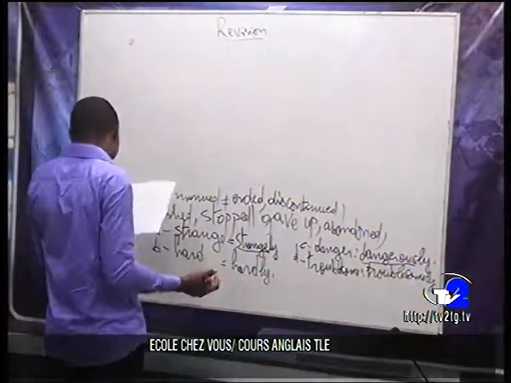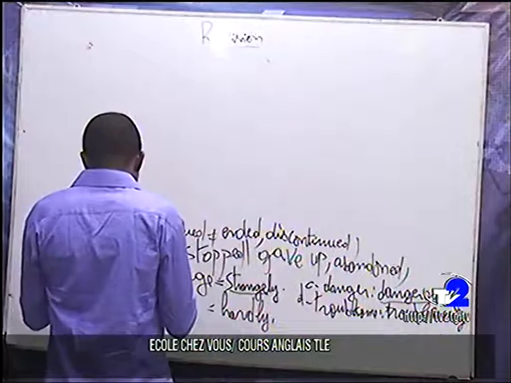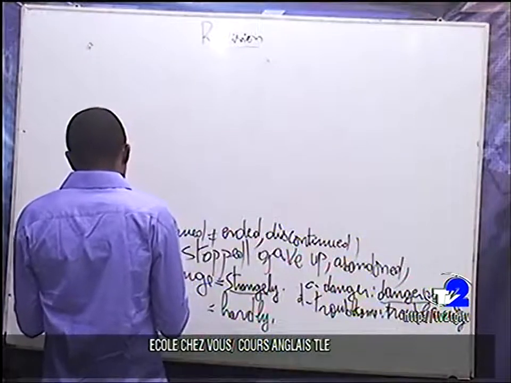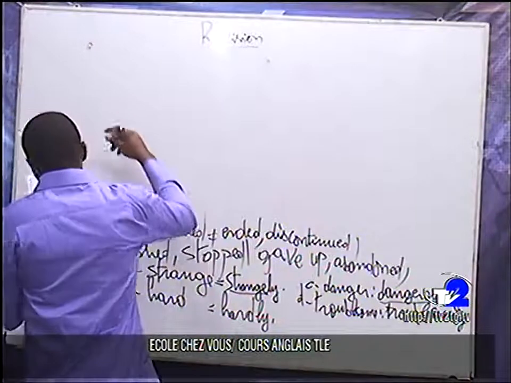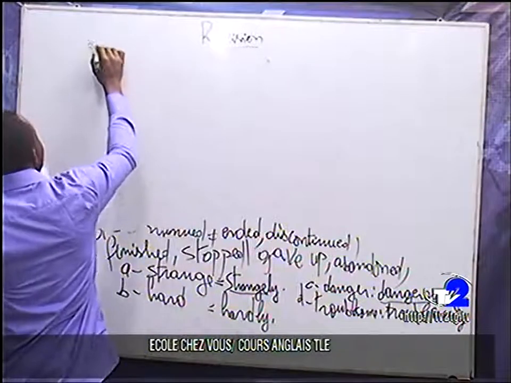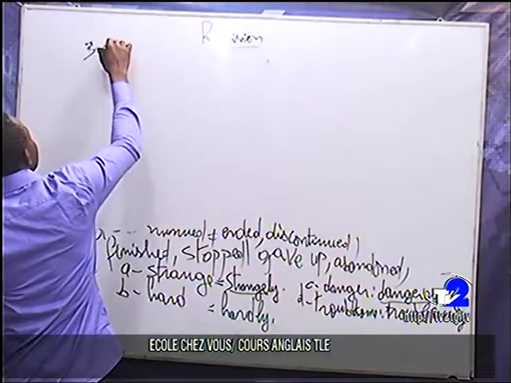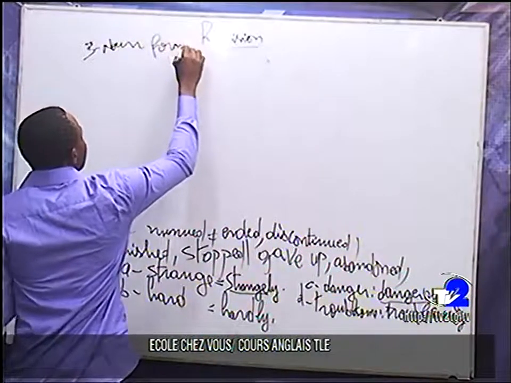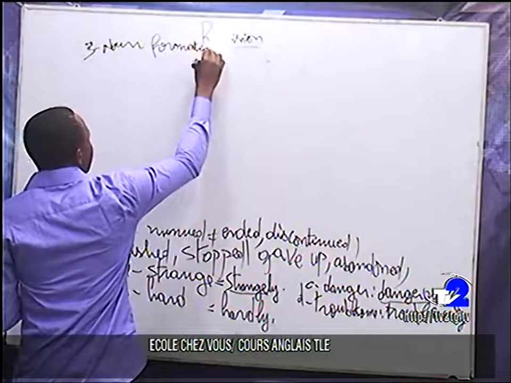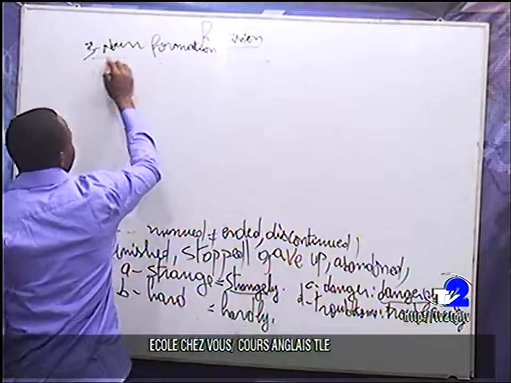Here it is asked to form nouns from some words. So number 3, we have noun formation.